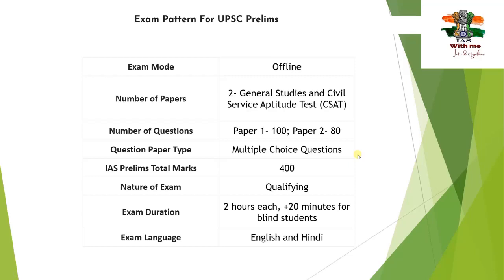Now, exam duration. The duration for this particular exam is 2 hours each. So paper 1 has 2 hours and paper 2 also has 2 hours, plus 20 minutes for blind students. And for the other blind students, they will be given extra 20 minutes also. So when it comes to the language of this exam, you have to write either in English or Hindi. So only two languages you are able to choose between, English and Hindi.